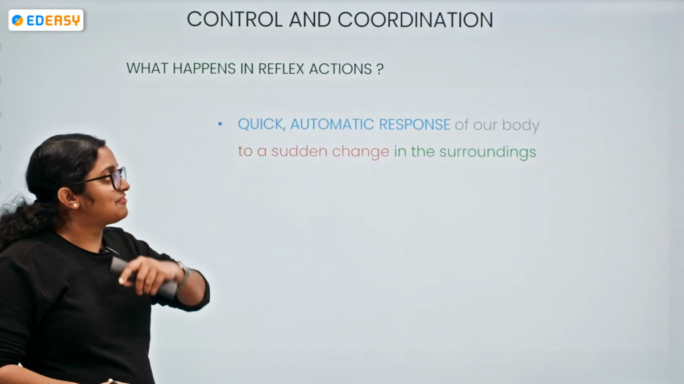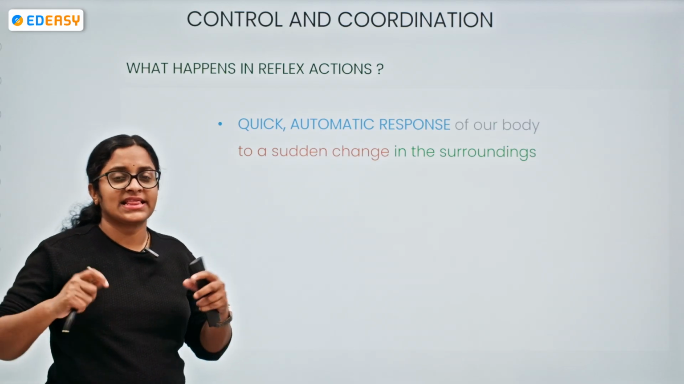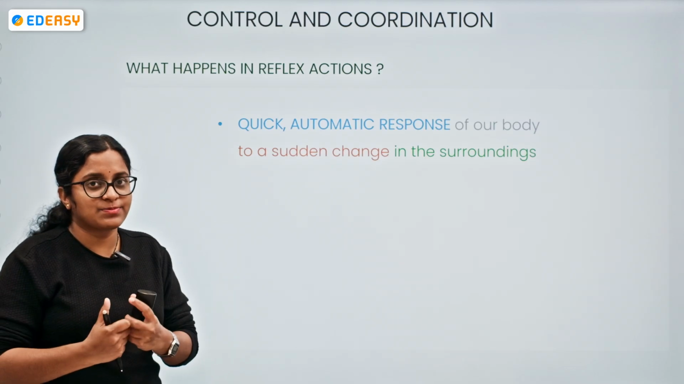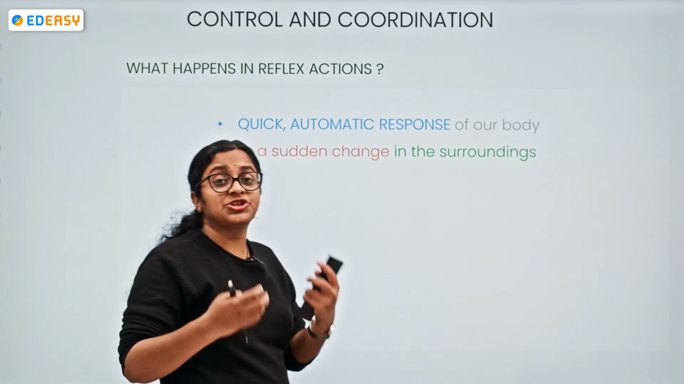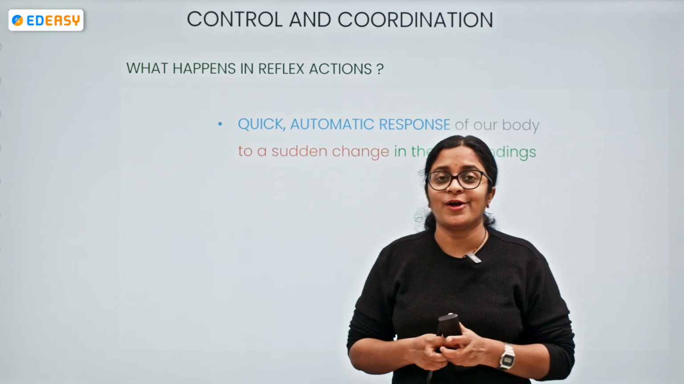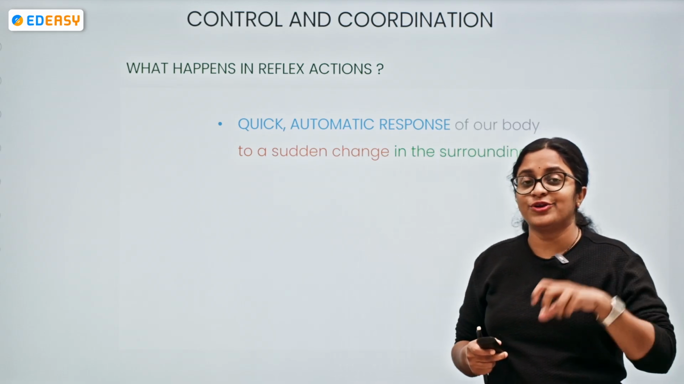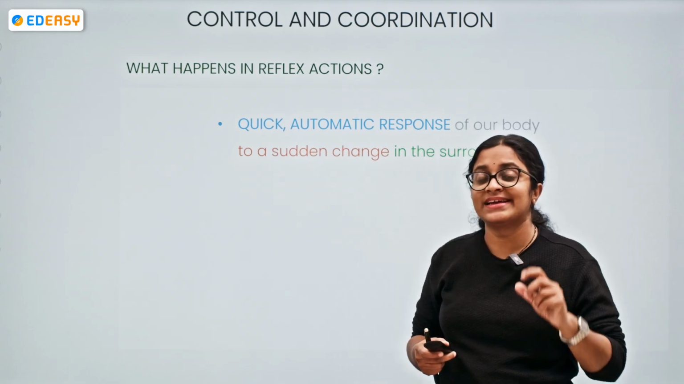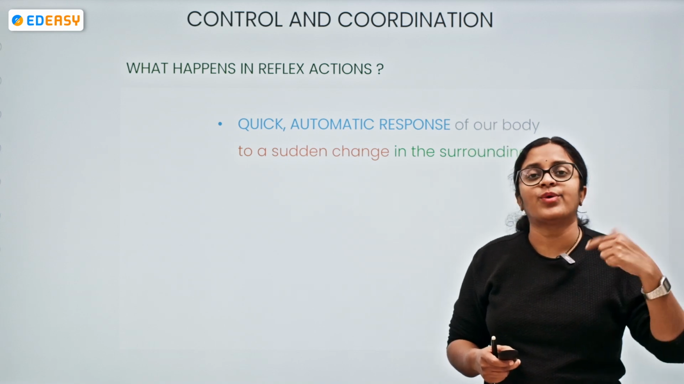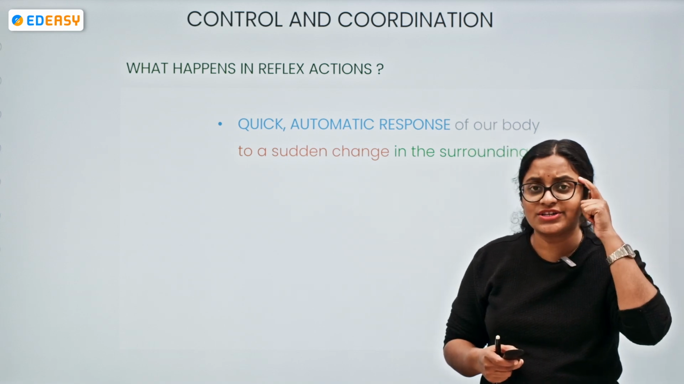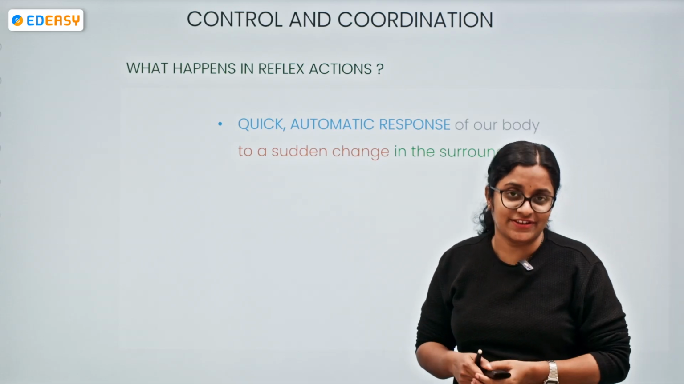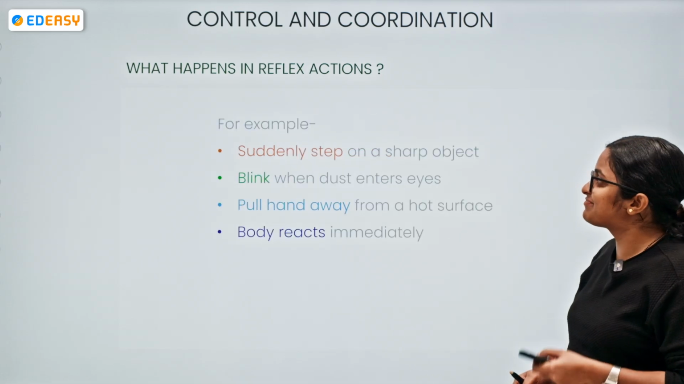So what happens in reflex action? As we have seen, there is an establishment of very quick, very immediate automatic responses whenever there are sudden changes in the environment. Imagine you are walking on the road, and all of a sudden there is a sharp object. You have placed your leg on the sharp object. Immediately, what are you going to do? You are going to withdraw your leg. So, what is helping you? You are not under the conscious control of your brain. Your spinal cord is helping you to achieve that. Okay, do remember spinal cord.